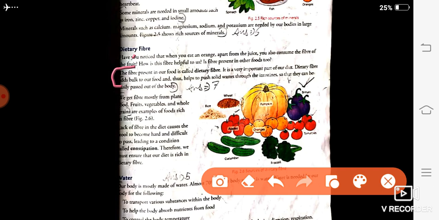Dietary fiber adds bulk to our food and thus helps to push waste through the intestine so it can be easily passed out from our body. We get fiber mostly from plant foods, fruits, vegetables and whole grains. So till here is answer number 7. Starting from the second para, the fiber present in our food is called dietary fiber, to the third para, third line, whole grains. Okay. Next, 8th answer.